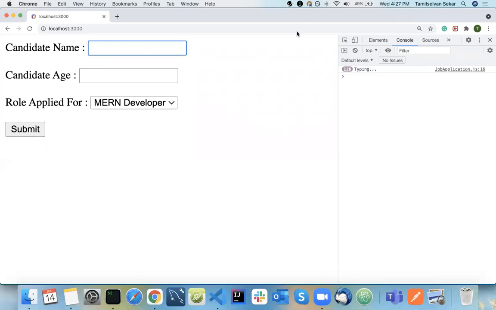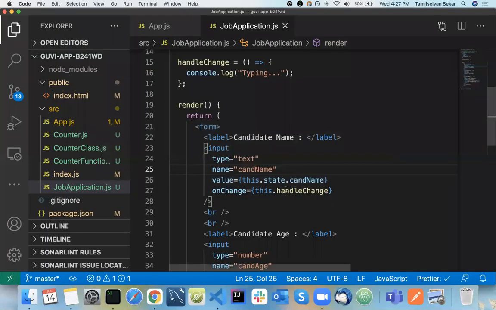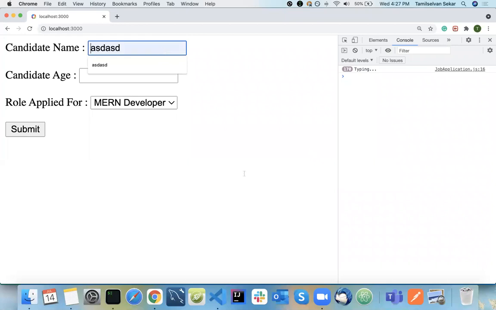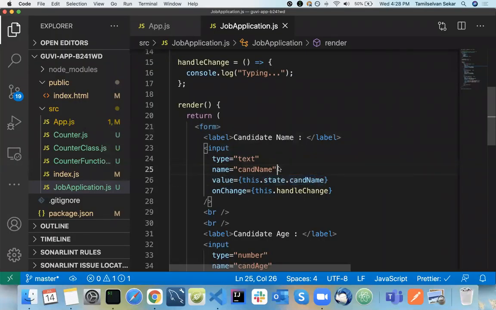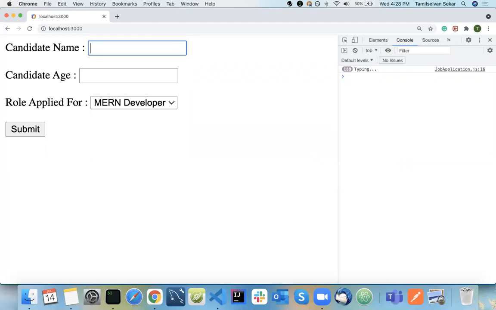So first, are you clear on this? This is the critical part of forms. Can everyone confirm? Do you guys have any questions? I want to make sure that you understand this concept. I am typing here. Why is it not reflecting in the UI, but it's calling that particular function? Because you have bound a state to that value attribute. Whenever you type in, your value should be changed in your state as well, but you are not doing that. You are not updating the state. Also, state is read only, as you know. We cannot change the state value directly. That's why it's not reflecting here.